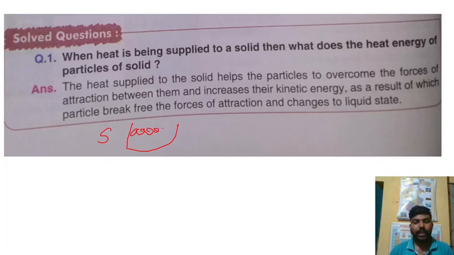When you give heat, the kinetic energy of the particles will increase, and as it increases, the particles start vibrating. At one point a temperature will come when the force of attraction between the solid particles breaks away, and it changes its state to the liquid state. That is a very important question. I hope you understand this one.